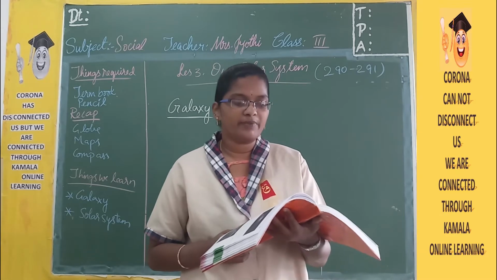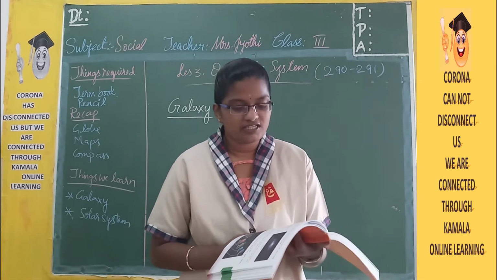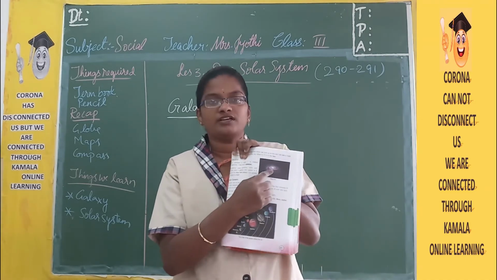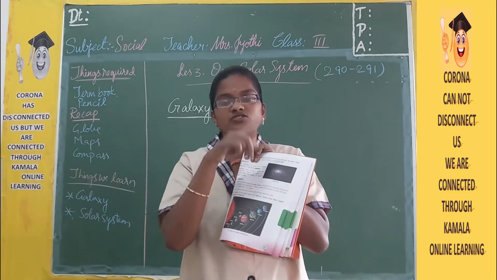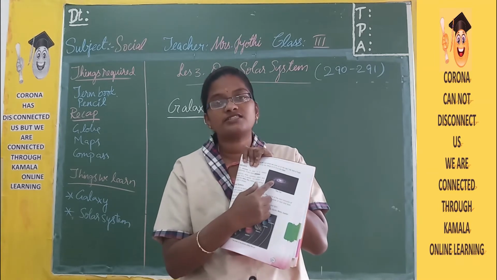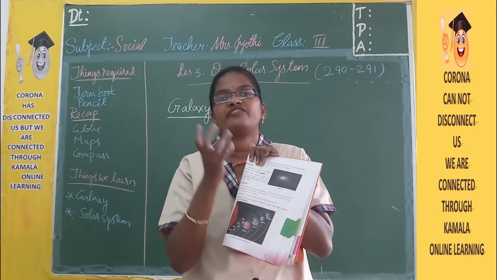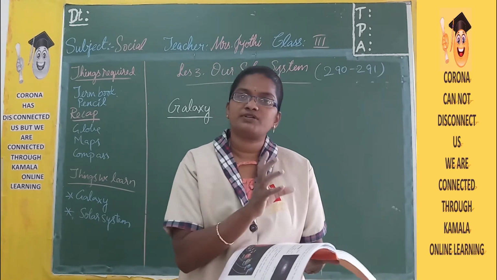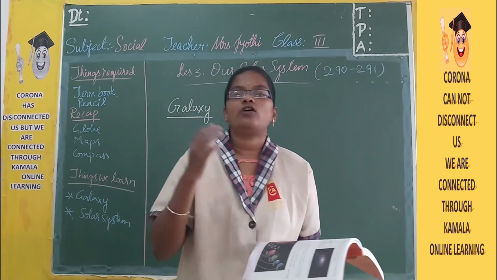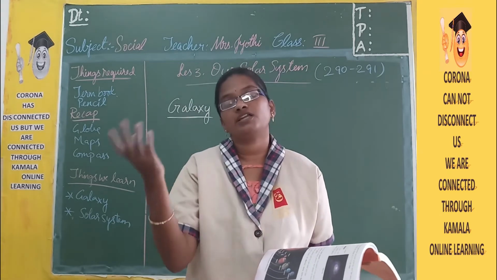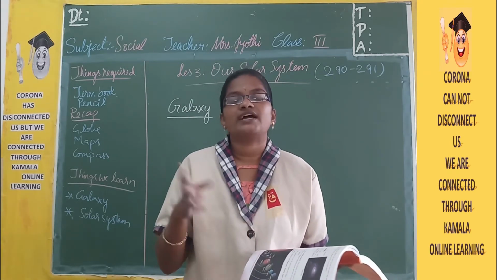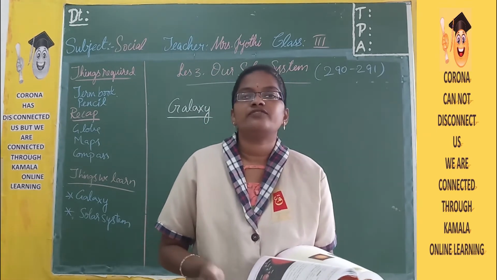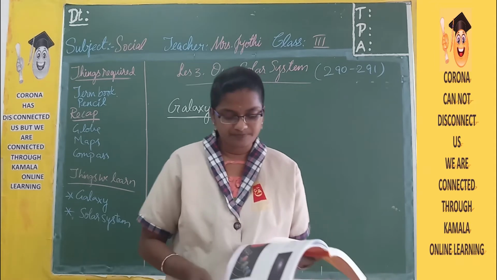Our planet is a part of the Milky Way galaxy. Our galaxy is spiral in shape. So if you look here, it's round, isn't it? That is called spiral in shape, and this is the Milky Way galaxy. Our Earth is in the Milky Way galaxy. That is, our solar system is in the Milky Way galaxy. Along with our solar system, there are many other solar systems, and many stars, many moons and all. Now here we are going to learn about the solar system.